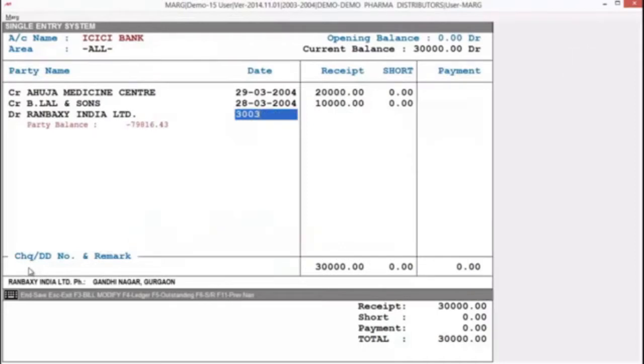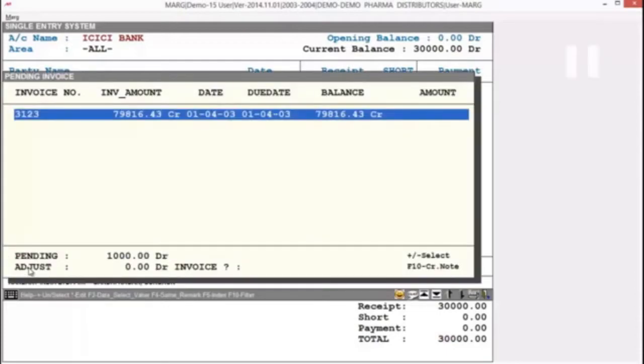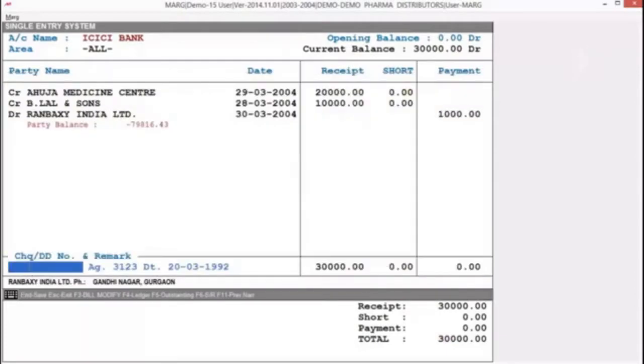And then you can also define the date of payment and you press enter, you will see your cursor will automatically switch to the payment column and here you can mention the paid amount. Again you will press enter. You can adjust the amount against the outstanding bills. Same as above, you can mention the check number and remarks over here. And in the same way, you can enter multiple payments and receipt transactions with multiple dates and remarks over here.